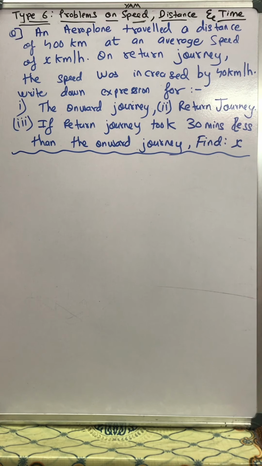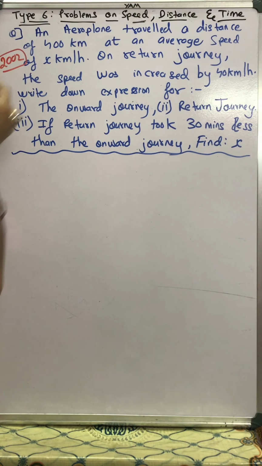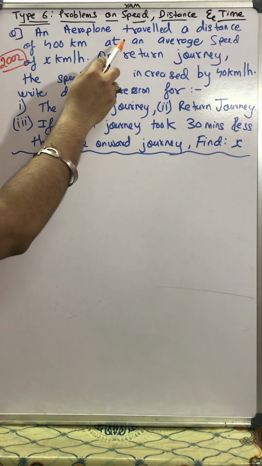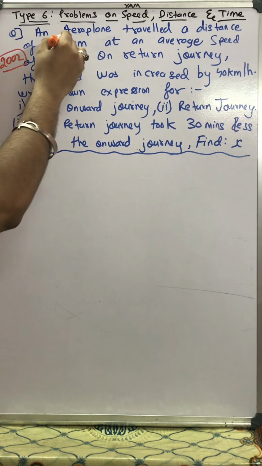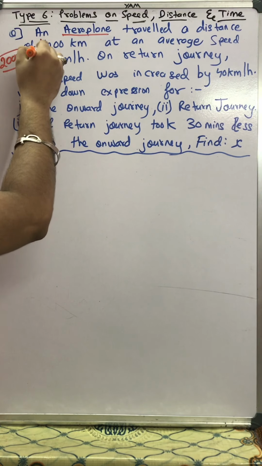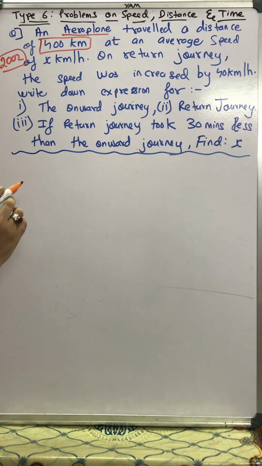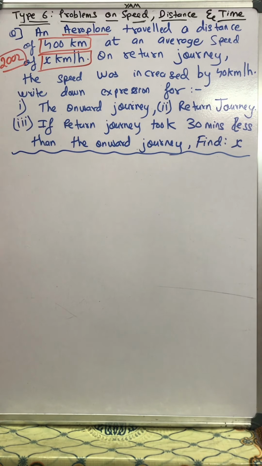Students, now on the board we have another question, and this question was asked in the board exam of 2002. An aeroplane traveled a distance of 400 km at an average speed of x km per hour. We have an aeroplane traveling a distance of 400 kilometers. Distance is given, with an average speed of x km per hour. The speed is also given.